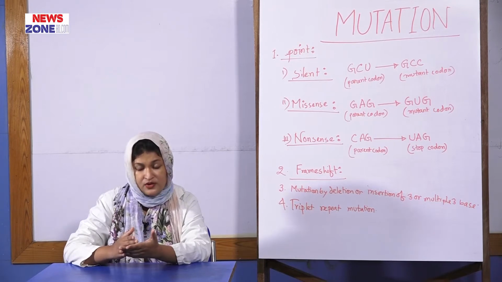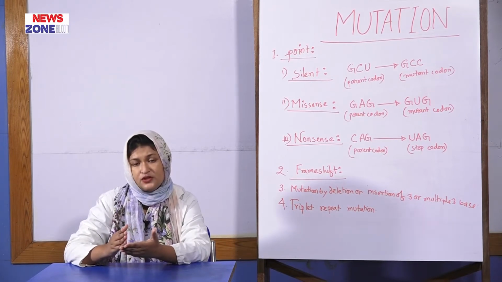As both code for alanine, it cannot be expressed phenotypically, so we cannot tell from outside that it is mutated. For this reason, it is known as silent mutation. In silent mutation there is degeneracy of the codon, no phenotypical change, and no alteration in protein synthesis. Now come to the second point, missense mutation. In missense mutation, a new codon is formed by base substitution which codes for an amino acid different from the parent codon.